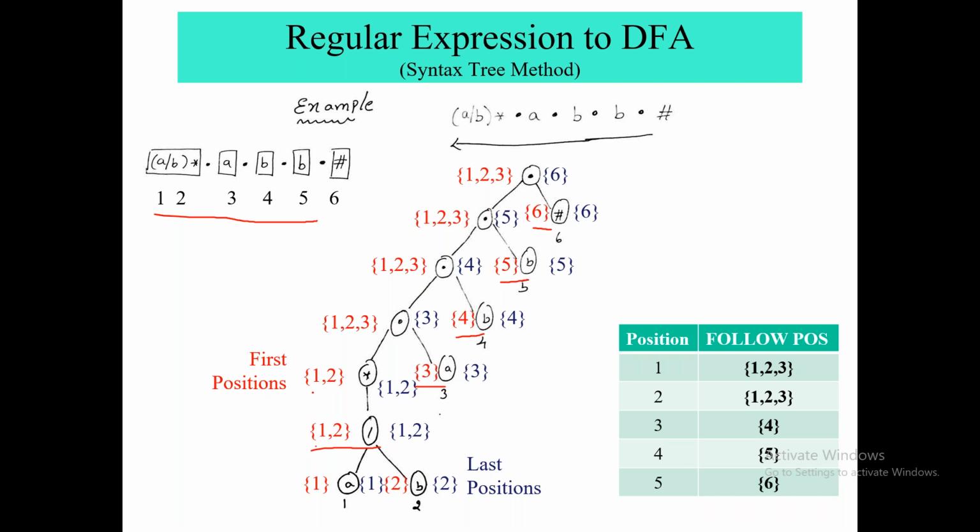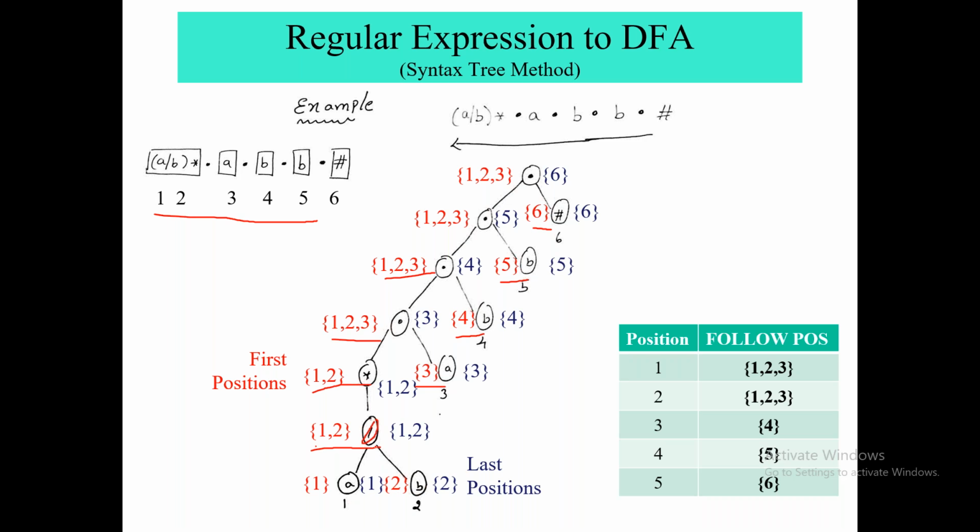Now let us see how we got first and last position for all these nodes: for nullable node, for or node, for concatenation. Whenever you are having an or node in between and you want to find the first position of that or, what would be the first position? This or node has two children, A and B, and their first position is 1 and 2, right?